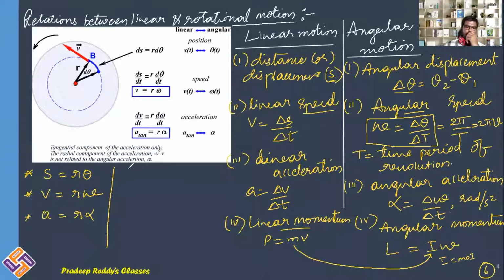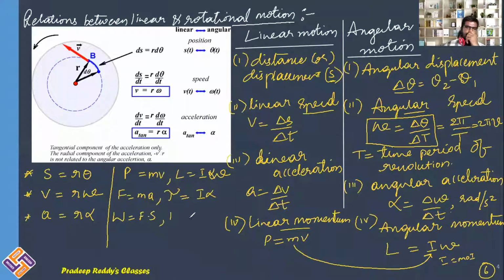And we can write p is equal to mv, L is equal to I omega. F is equal to ma, F should be replaced with torque, that is equal to I alpha. And work done W is equal to force into displacement.